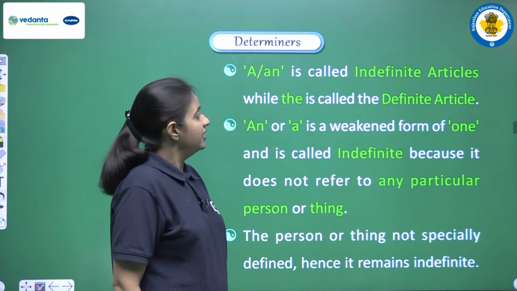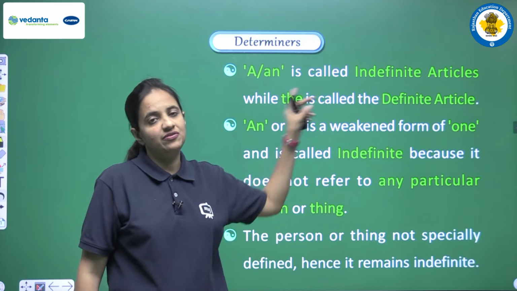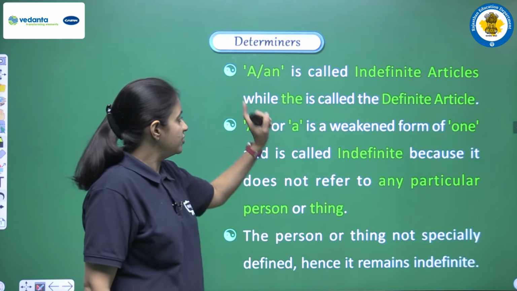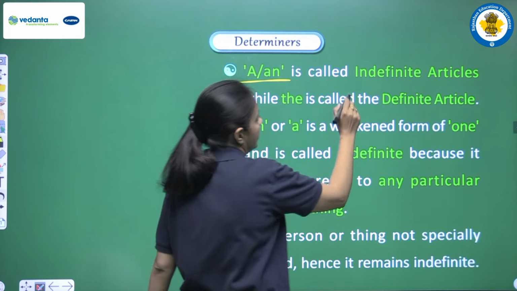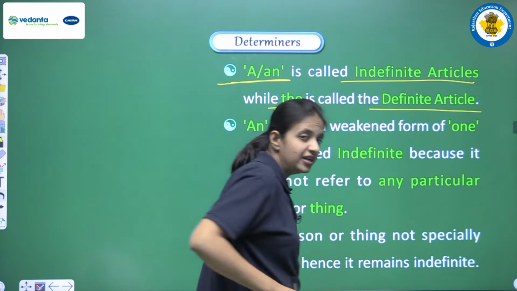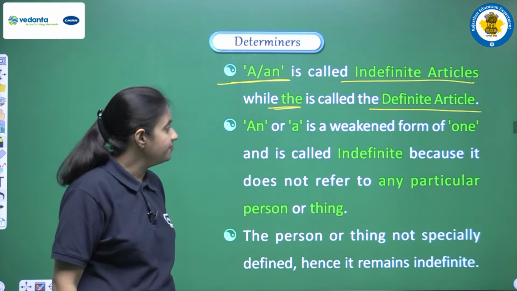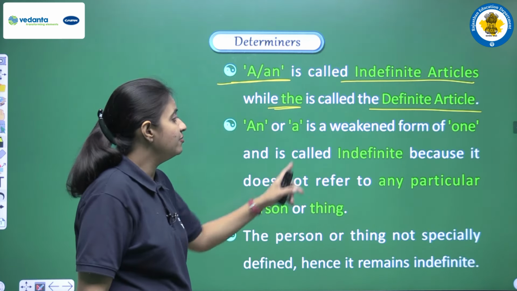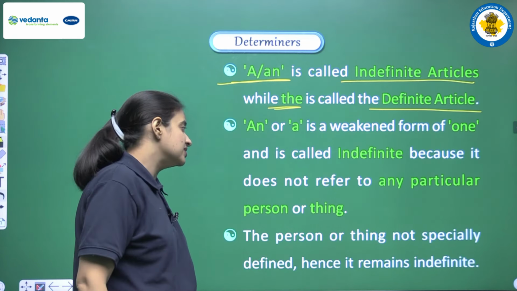A, an is called indefinite article, while the is called the definite article, and now we will see all the details related with these three words. So first of all, a or an, these two words are known as indefinite articles, and the is known as a definite article. So what is the difference? We will cover all these things. An or a is a weakened form of one and is called indefinite because it does not refer to any particular person or thing.